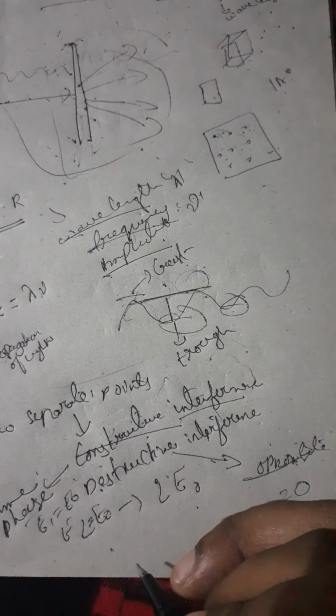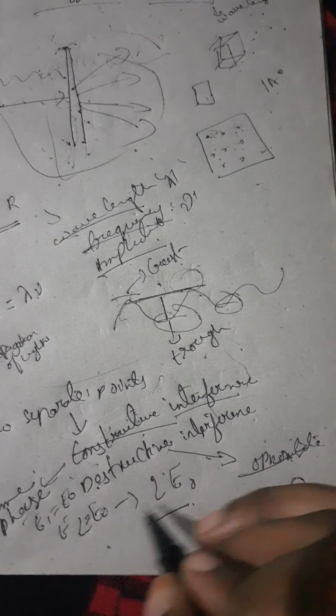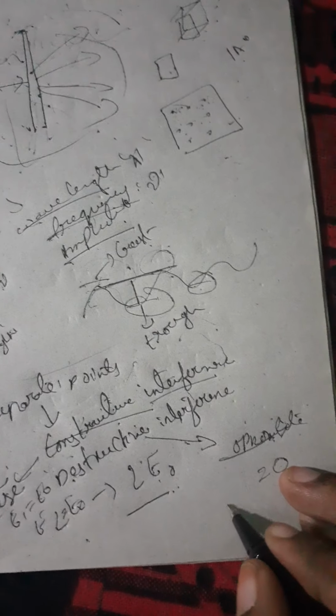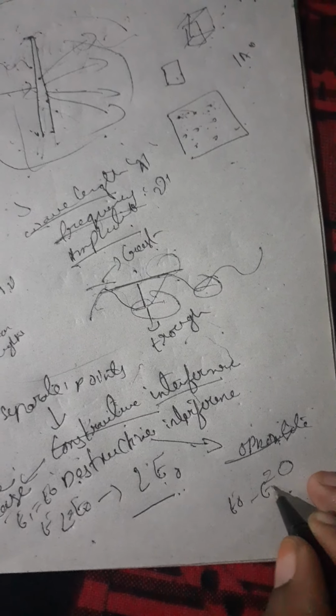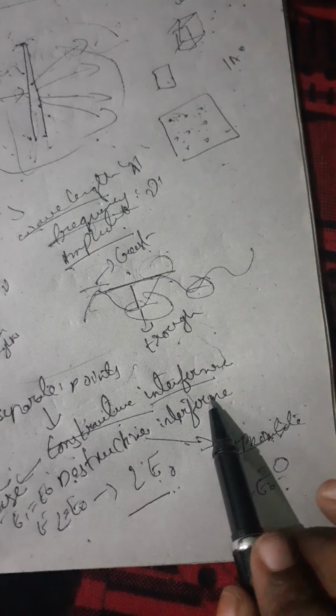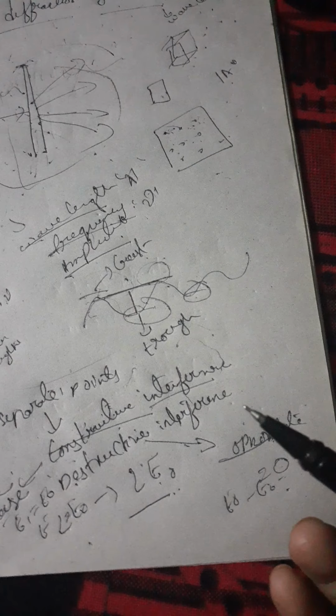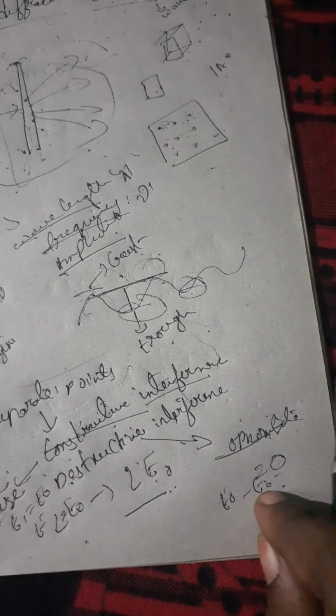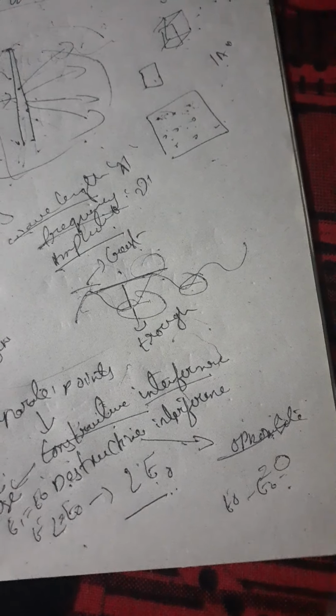For destructive, they are opposite and cancel each other: E0 minus E0 equals 0. Max von Laue described the internal structure of the crystal as a 3D grating for X-rays, but Bragg determined the cubic structure by the X-ray diffraction method.